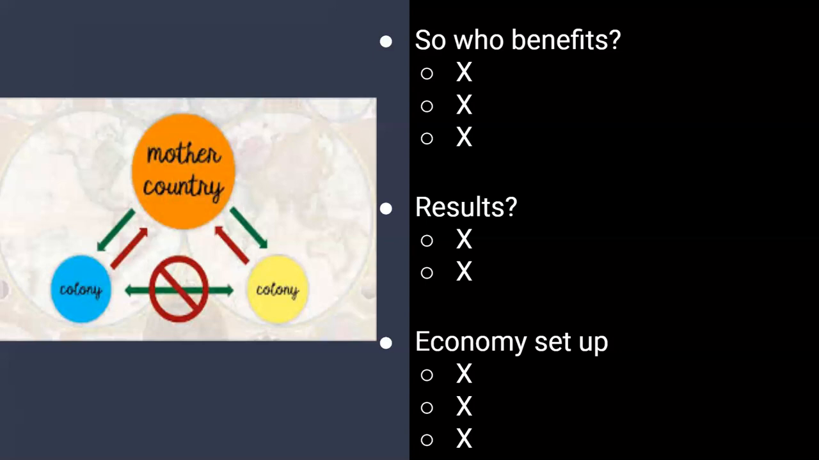Like I said, the second thing you need to know is that the laws require the colony to ship resources only to the mother country. The third thing you need to know is that the colonies were not allowed to make their own goods. Just like I mentioned, the colonies were dependent on the mother country. They could only ship goods to the mother country and in return buy a finished product from it. They could not trade back and forth between the colonies.